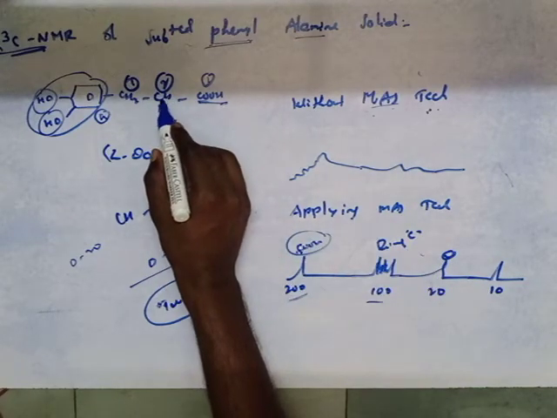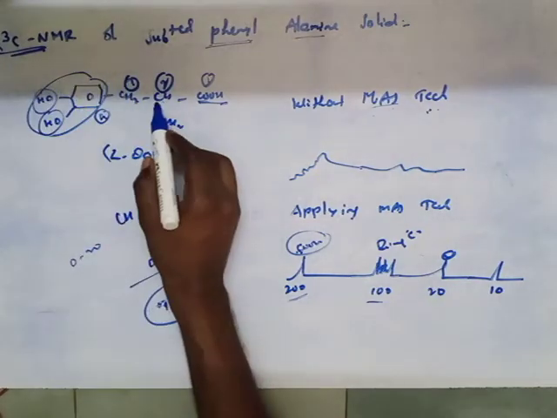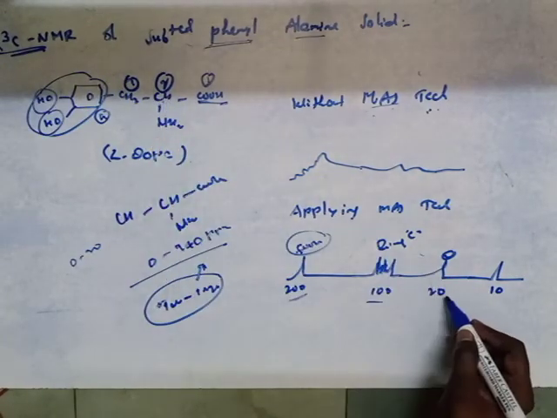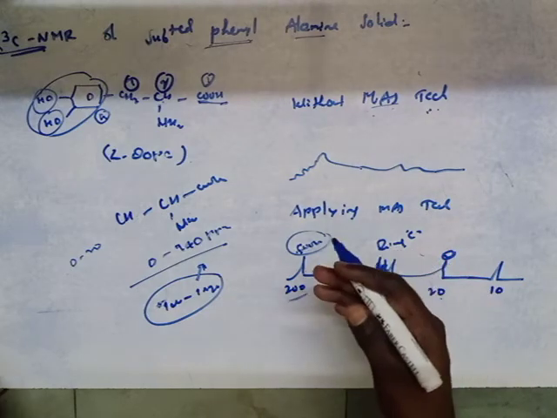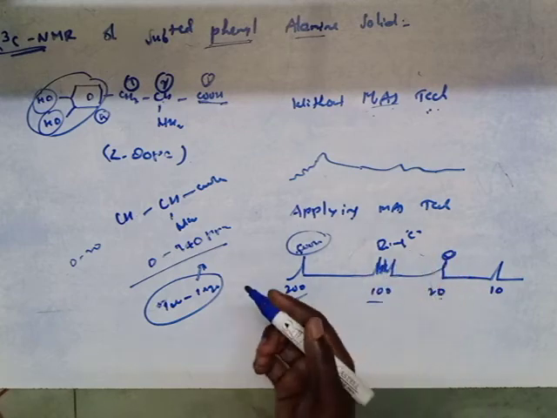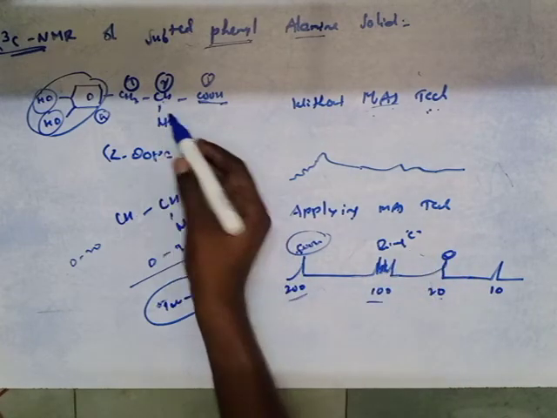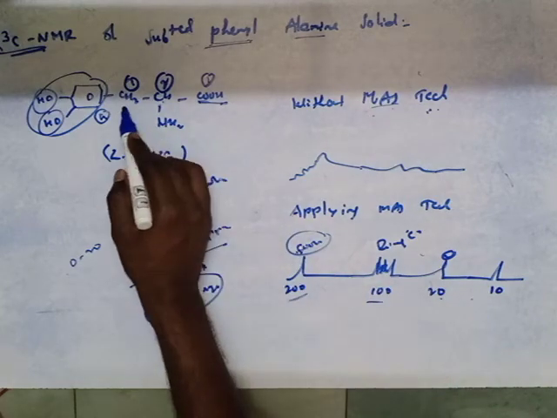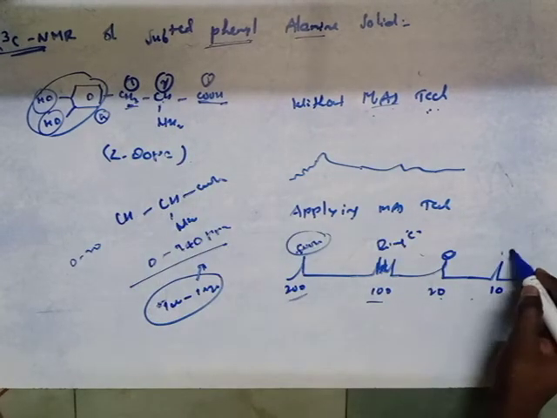This is a carbon, we are doing C13, so it records only carbon atoms. This carbon will be 20. Generally the methyl groups will be 10 to 30 ppm, based on the electron releasing group. It will be 20, whereas this methyl group will be 10.